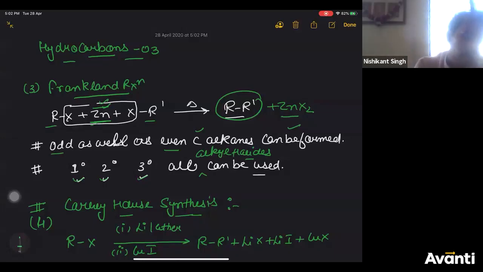Chandan, today's topic was not hard. Today's class was fast. If we don't increase the pace of the class, we'll never be able to finish this syllabus. The reason for doing slow GOC was so that you can understand and increase your pace in hydrocarbons. So the class was not hard, it was just a fast class. And still I have not taught whatever I thought of finishing today. I thought of finishing chemical properties also today, but it could not be finished. So now you can understand how much we are lagging in syllabus.